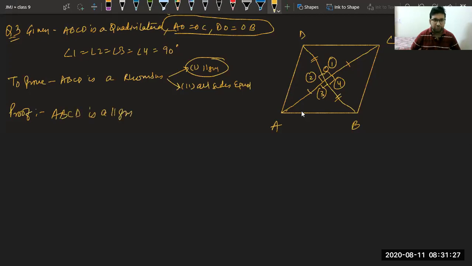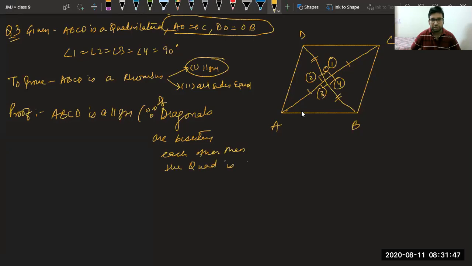I can say straight away, because if diagonals are bisecting each other, then the quadrilateral is a parallelogram. It is a theorem that we have studied, converse theorem, that if in a quadrilateral diagonals bisect each other, it is a parallelogram. So first thing is done.